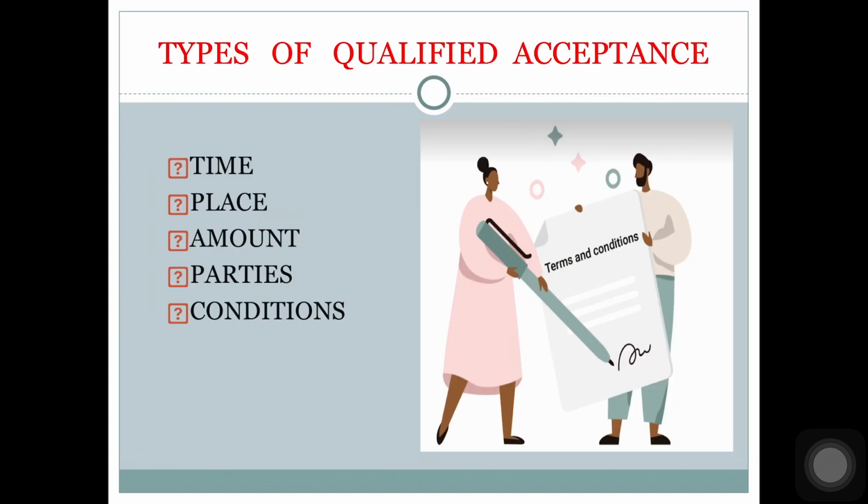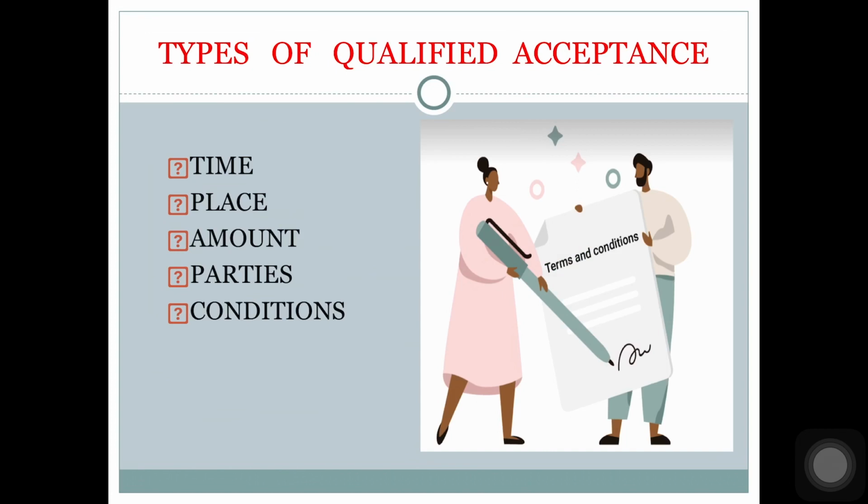Now, a qualified or conditional acceptance may be of 5 types. First is qualified as to time. When the drawee accepts the bill by making changes in the period of the bill, it is called qualified as to time. Suppose the drawer has drawn the bill for 2 months, but the drawee is saying I will pay only after 3 months. So he is making changes in the terms of the bill. So it is qualified as to time because the drawee has made changes in the period of the bill. Next is qualified as to place.